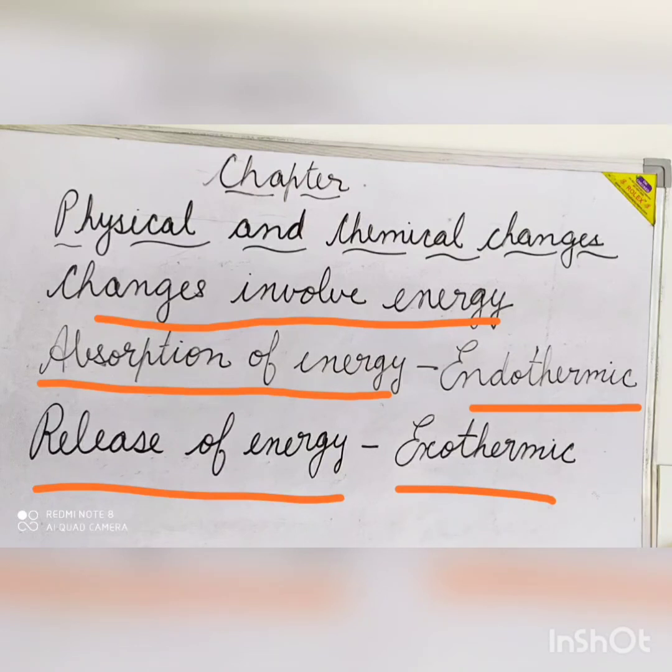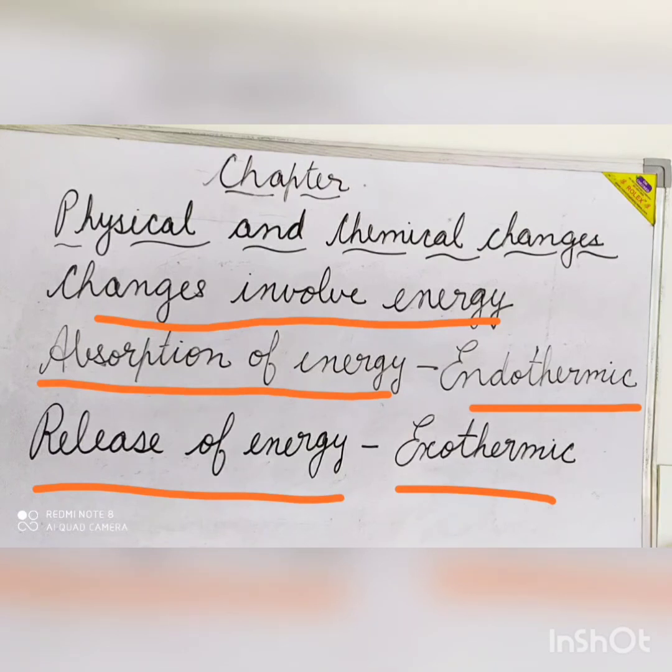When a substance is dissolved in water, heat energy is either released or absorbed. If the heat energy is released during the dissolution, that is exothermic, the solution becomes hot, and if the heat energy is absorbed during the dissolution, that is an endothermic change, the solution becomes cold.